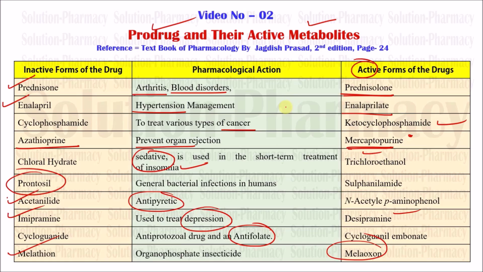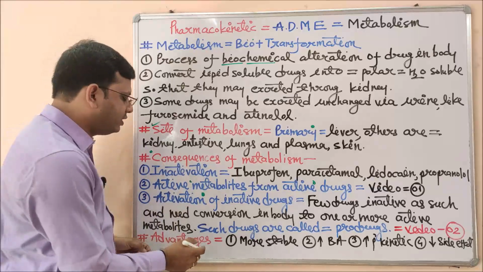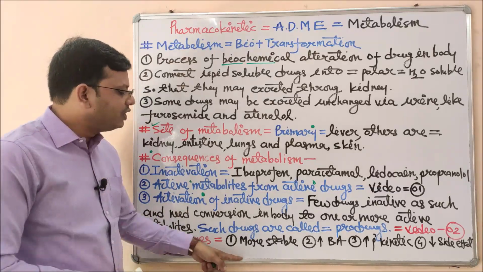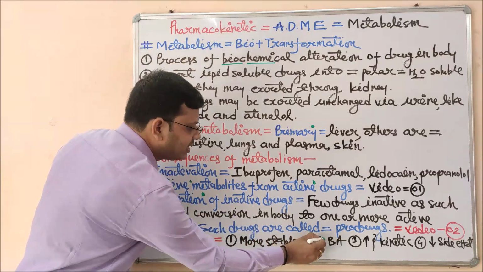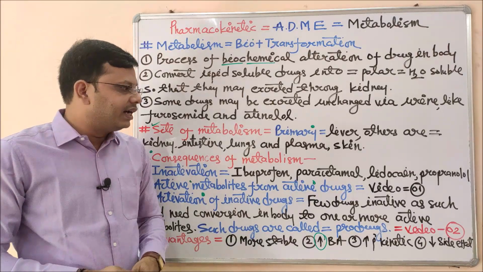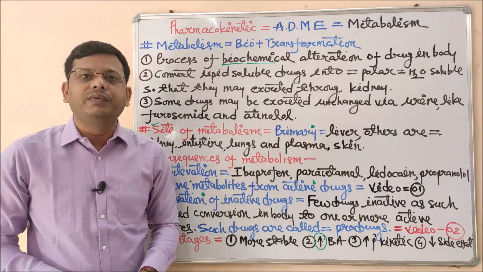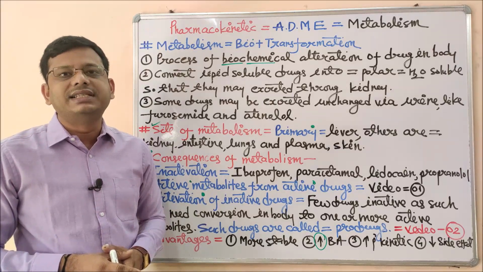Let's go back to the whiteboard section again. So what are the advantages of these prodrugs? These are a few examples of the advantages. First, these prodrugs are more stable. Their bioavailability is higher as compared to the normal one. Their pharmacokinetic profile is improved, and lastly their side effects are reduced, or we can control their side effects so that we can get the maximum desirable effect.